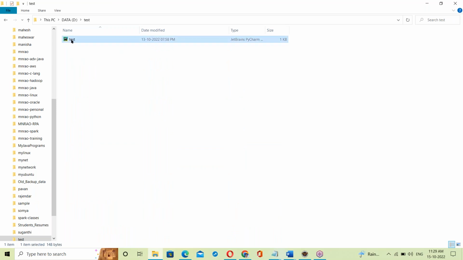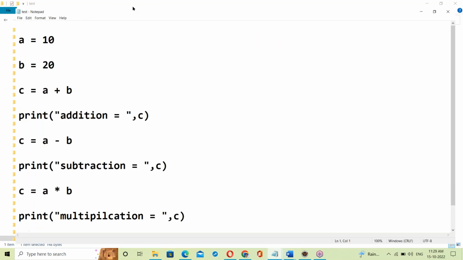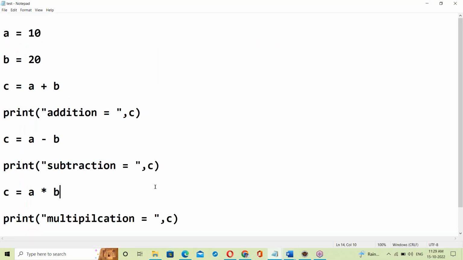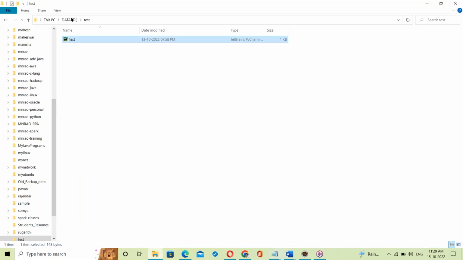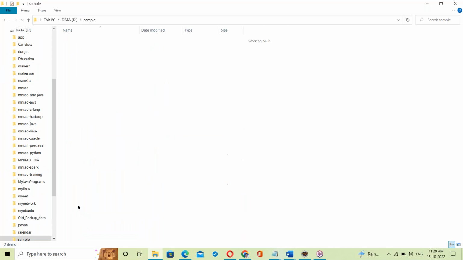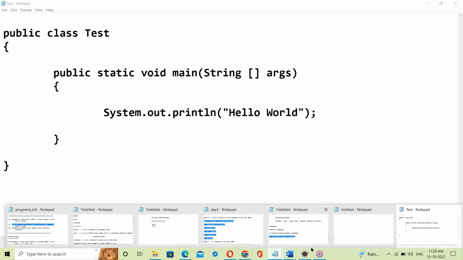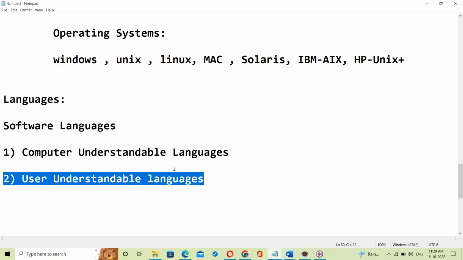or some Python scripting. See, this is English language, looking like English. So this is user understandable language. Yes, Java program, see that, like English language. It's user understandable. Okay. So computer understandable, next user understandable.